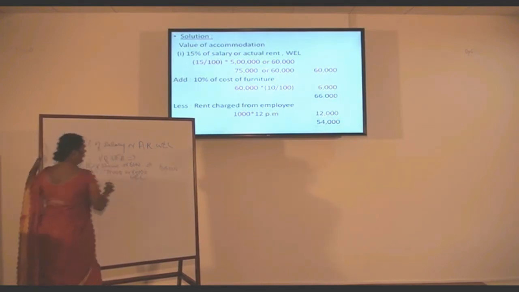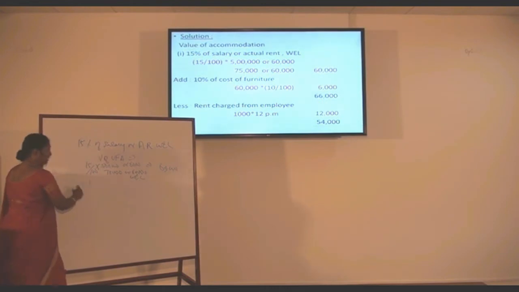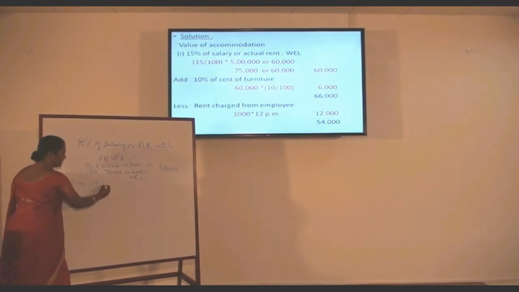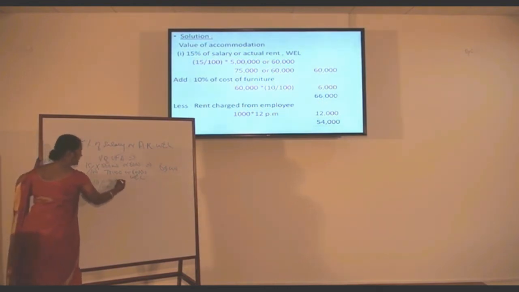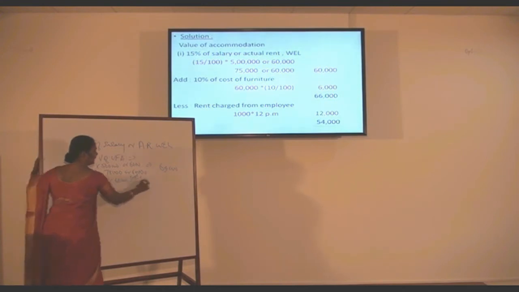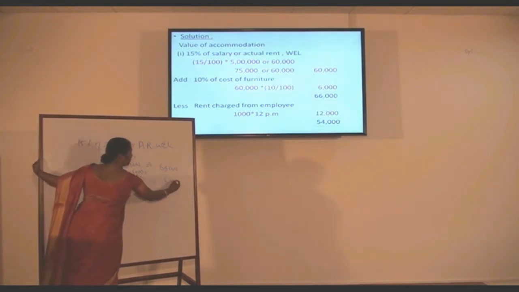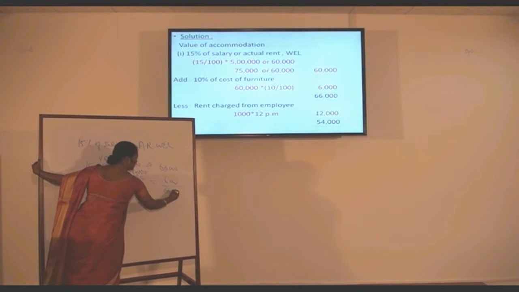As I told you earlier, for the cost of furniture you have to calculate 10% of the cost of furniture, that is 60,000. When you calculate, it comes up to rupees 6,000. So the total will be 66,000.